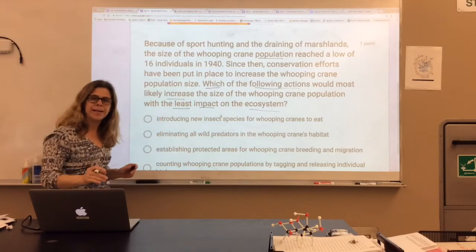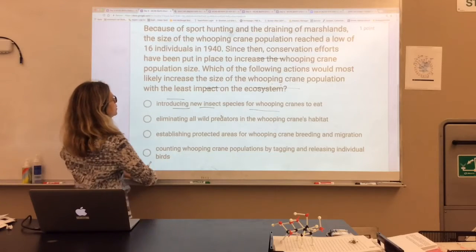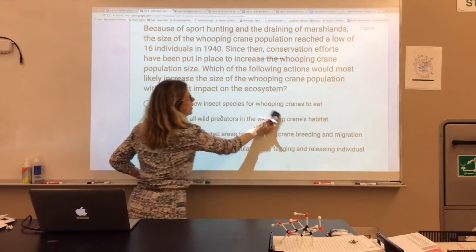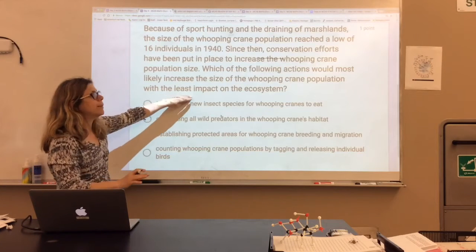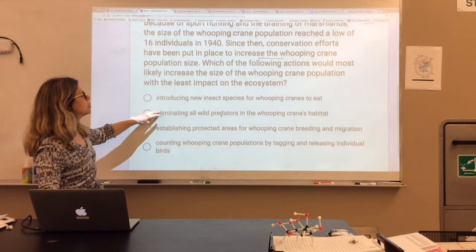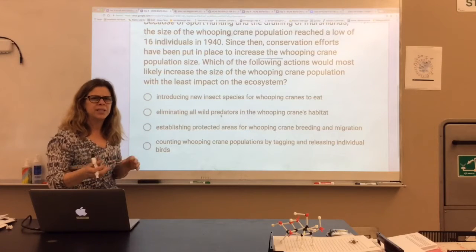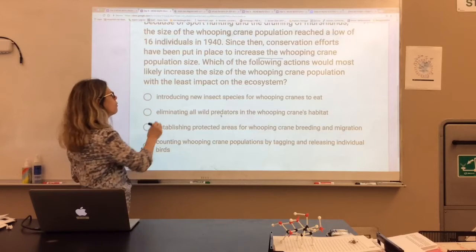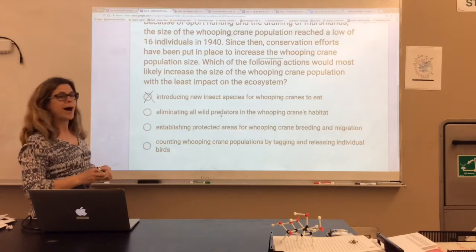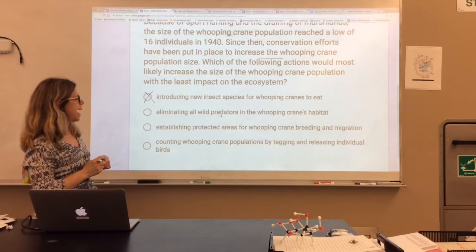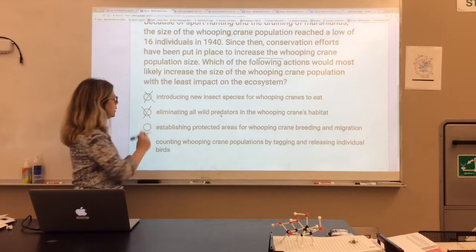So they're making me do a little bit of critical thinking here. All right, so let's see what they offer as options. And again, what gives the least amount of effect or impact on the ecosystem? Introducing a new insect species for whooping cranes to eat. Well, we know introducing these species to an ecosystem is not normally a good idea because it could become invasive. Eliminating all wild predators in the whooping crane's habitat. Again, you're messing with that ecosystem, that food web.